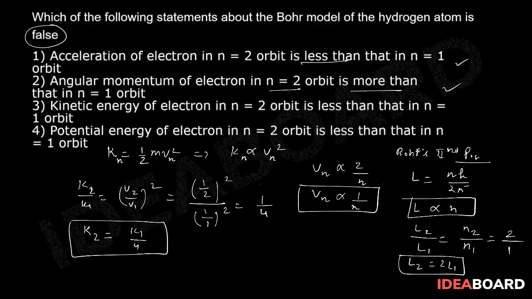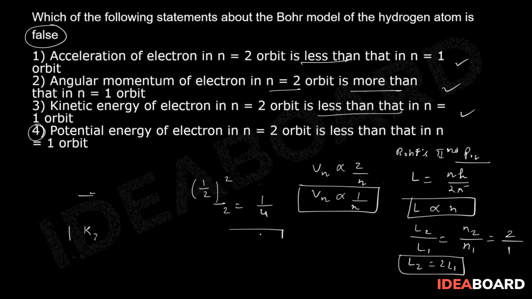Correct? So from there I can write K2 is less than K1. What do I figure out? N equal to 2 is less than n equal to 1. So this statement is also justifying. So of course the fourth option has to be our right choice because none other option is correct. But yes, I am also doing that. So let's see how this statement is false.